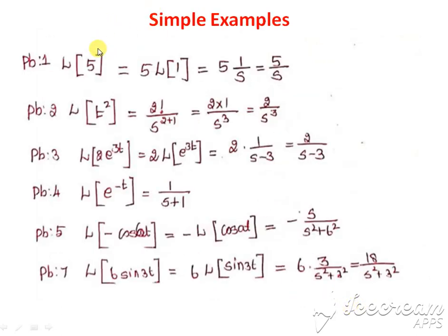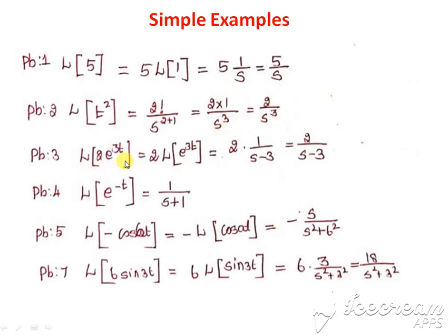So, some simple problems. Laplace of 5: take 5 outside. Laplace of 1 is 1 by s, so 5 into 1 by s is 5 by s. The second problem, Laplace of t squared. Here n is equal to 2. We already know the formula: t power n gives n factorial divided by s power n plus 1. Substituting the n value, 2 factorial divided by s power 2 plus 1. Again, 2 factorial can be written as 2 cross 1, divided by s power 3. The answer is 2 by s power 3.